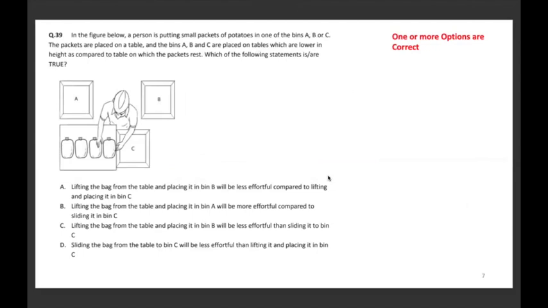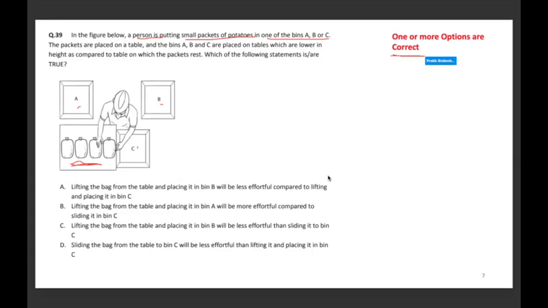Here we are given a condition. In the figure below, a person is putting small packets of potatoes in one of the bins A, B, or C. The packets are placed on a table and the bins A, B, and C are placed on tables which are lower in height as compared to the table in which the packet rests. This table is where the packets rest, and these are the bins where you have to keep the potato packets. Which of the following statements is or are true?